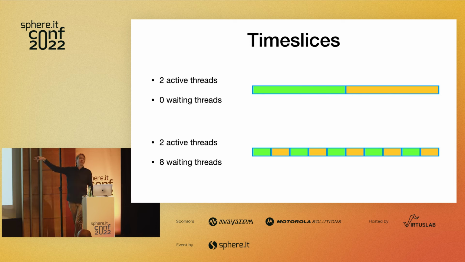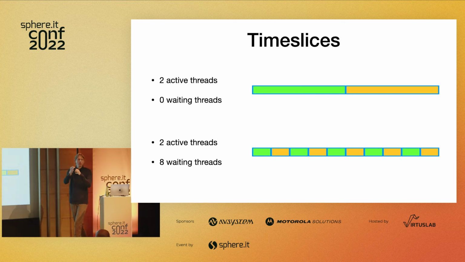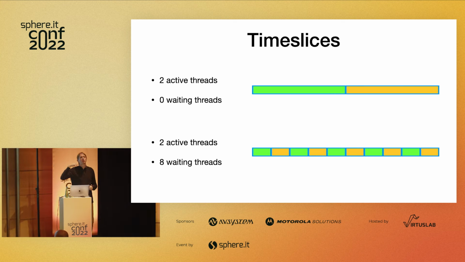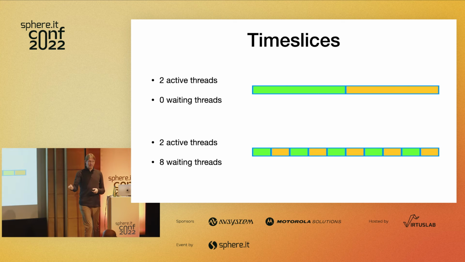So the 2 active threads still run for about the same amount of time, but they're getting interrupted and swapped out in between. They have much shorter slices, which means that we're blowing away the cache hierarchy that much more often. We're sort of jumping around. We get less speculative execution. Everything is bad about this, okay?